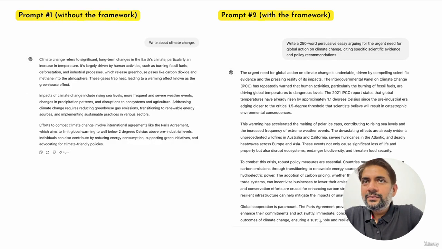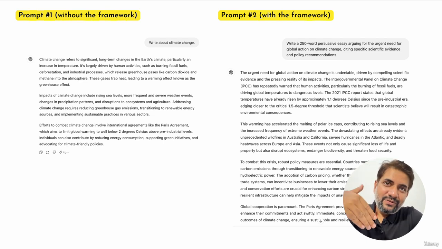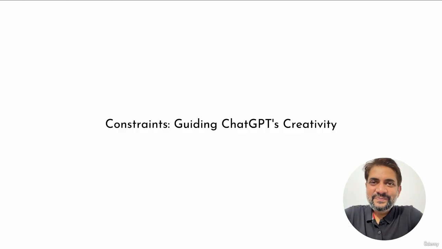Let's see. In the first prompt, I just asked ChatGPT to write about climate change, and it did not have any objective in its mind, and it just created a short paragraph on climate change. But when I gave it the detailed, specific prompt, it created the text accordingly. And if you read it, you'll find how different both of these are and which one is better or more useful. You will see it for yourself.